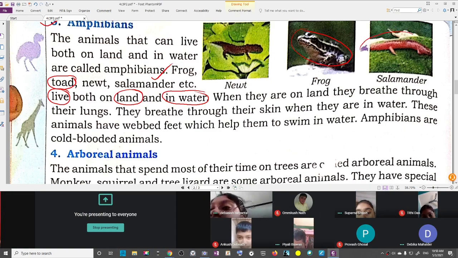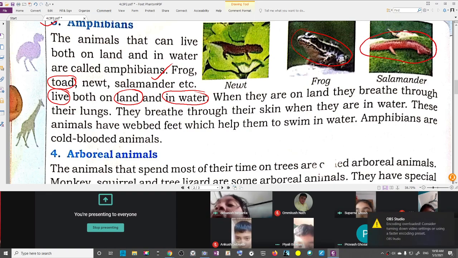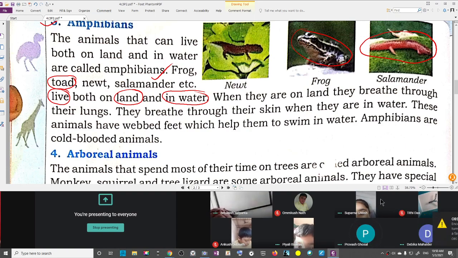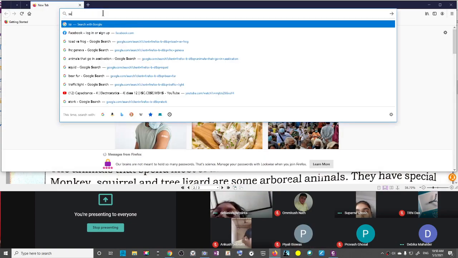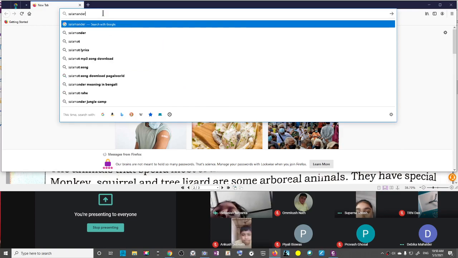Okay. Can you see this animal? This is salamander. I cannot understand how a salamander looks. Okay, let me show you how a salamander looks. Wait. Show newt also, please. Okay, let me show you a salamander. See, this is a salamander.